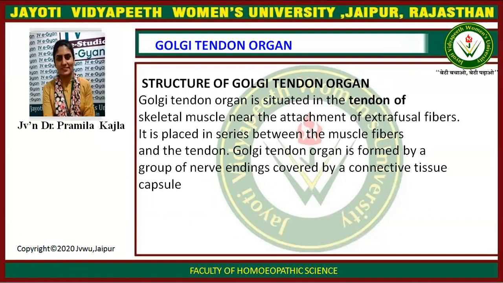Structure of Golgi tendon organ. Golgi tendon organ is situated in the tendon of skeletal muscle near the attachment of extrafusal fibers. It is placed in series between the muscle fiber and tendon. Golgi tendon organ is formed by a group of nerve endings covered by a connective tissue capsule.